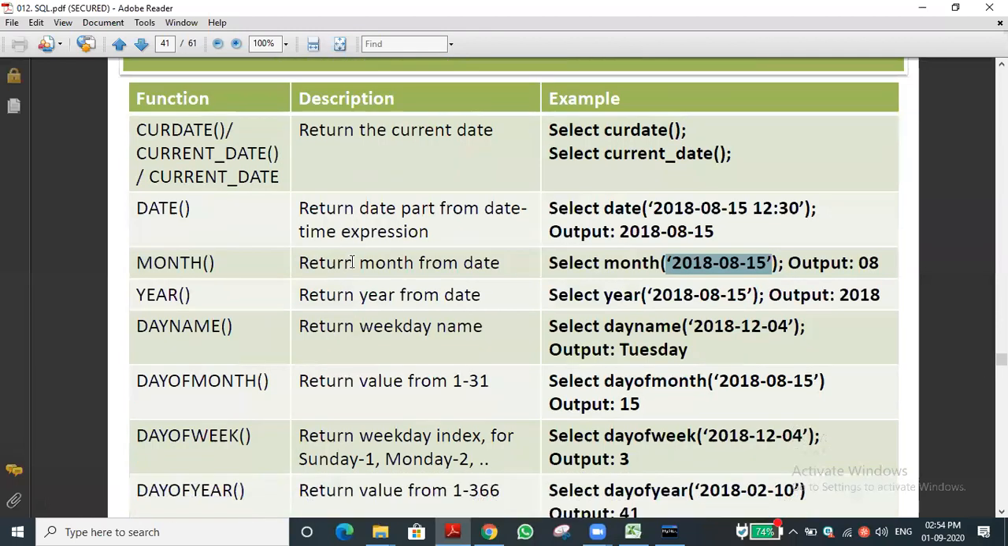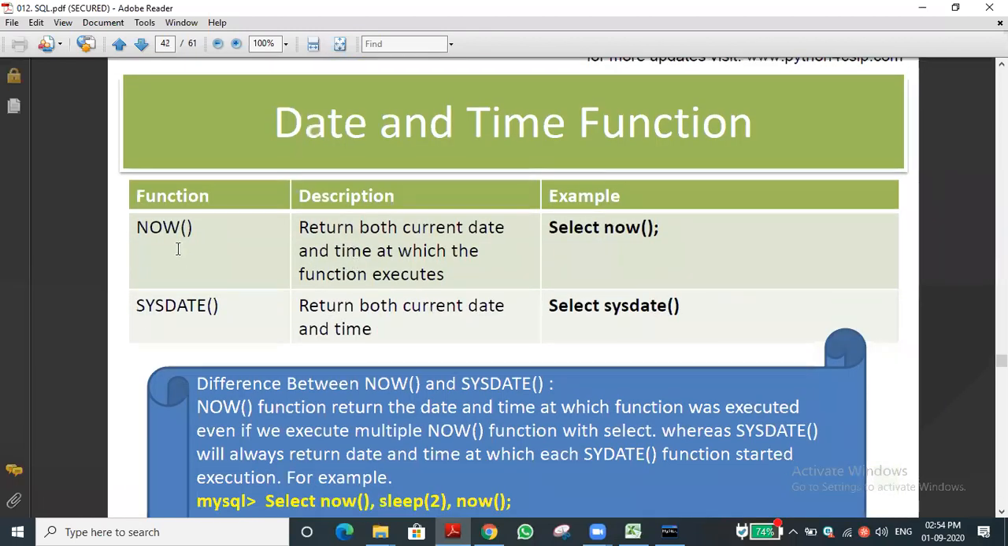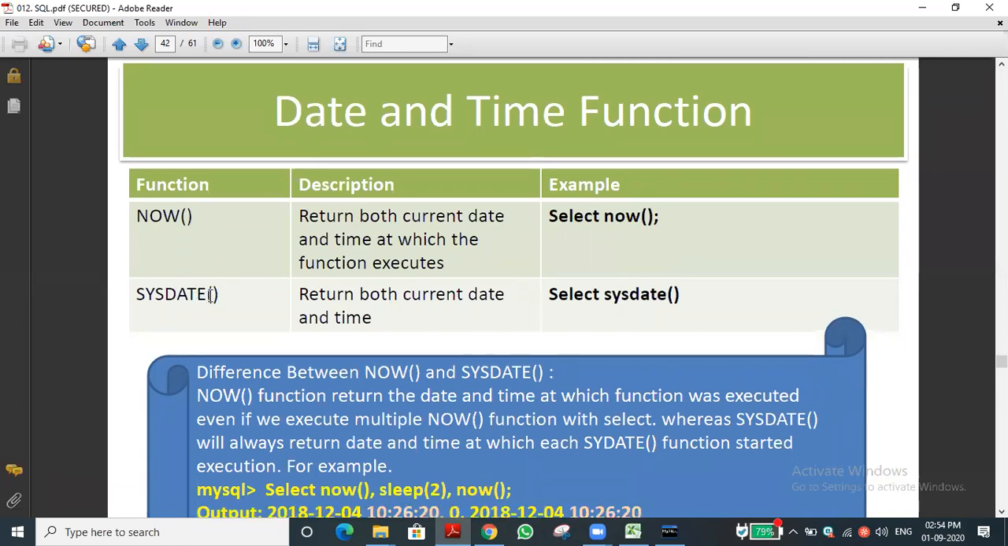Okay, under the topic of date and time functions, the next thing is now and system date. Both are similar, but a small difference is there. Let me discuss it. You can see they return both the current date and time at which the function executes.